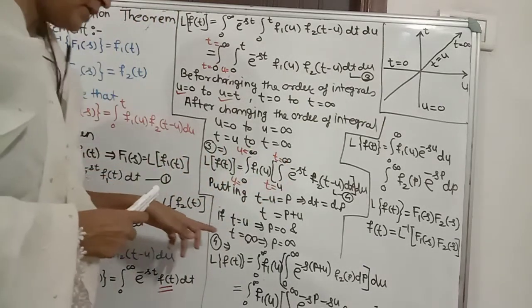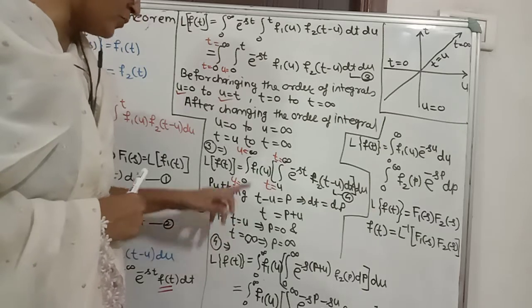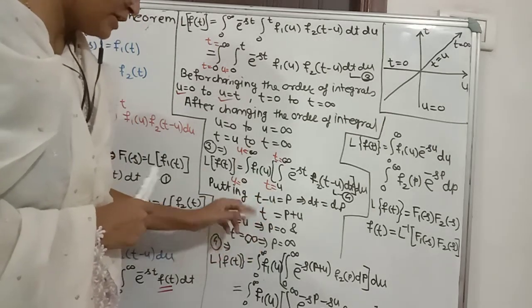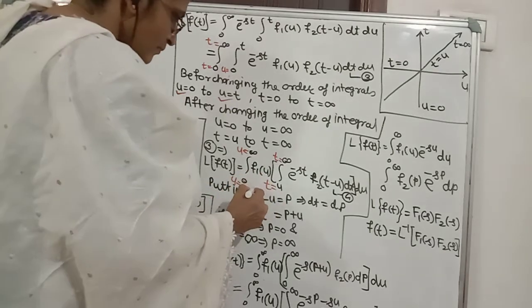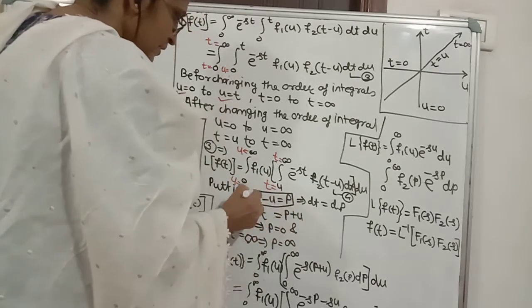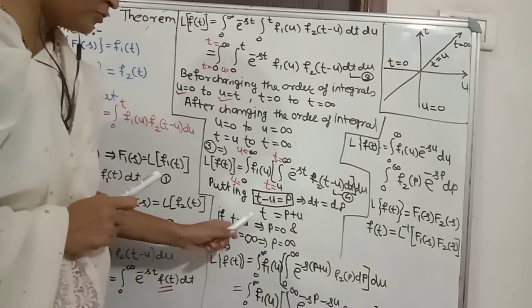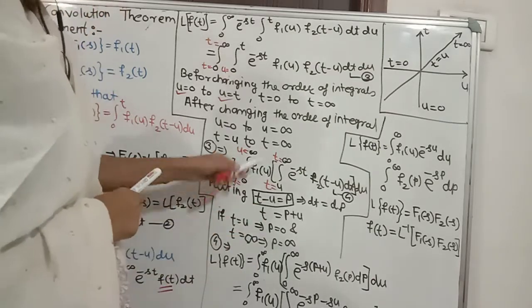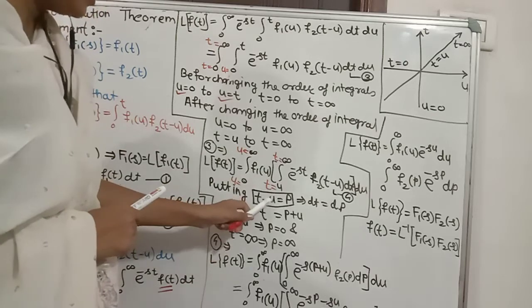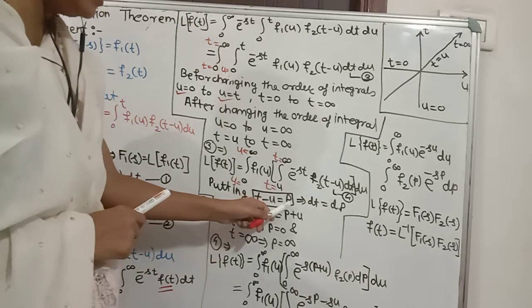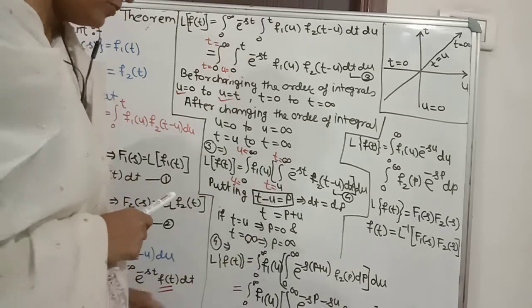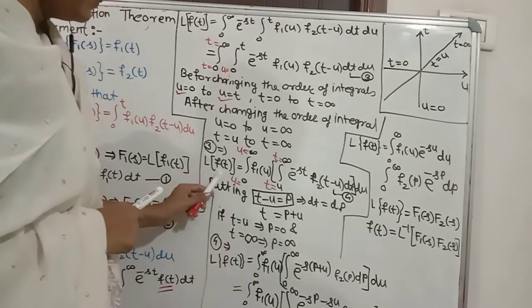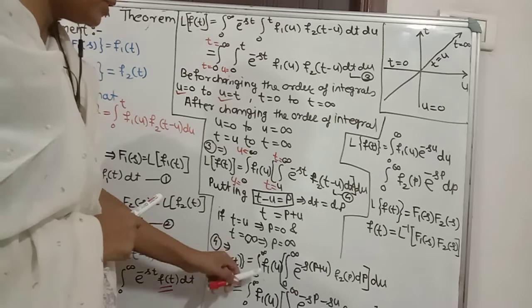So we put here, when t is equal to u, we get p is equal to 0. When we put t is equal to infinity, we get p is equal to infinity. So putting all the limits in this equation, we write integration 0 to infinity as it is,